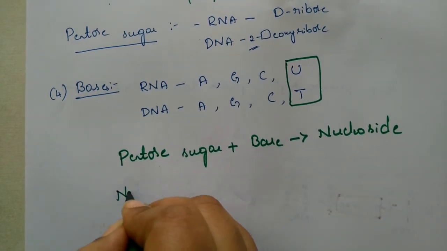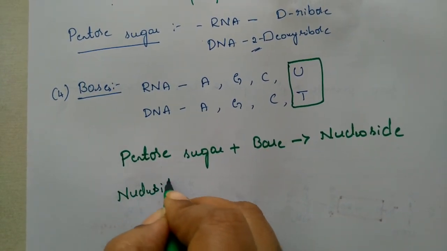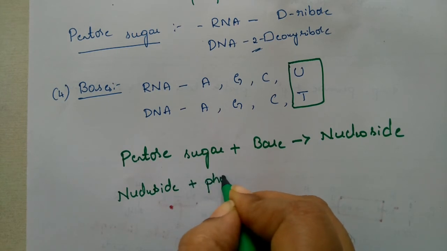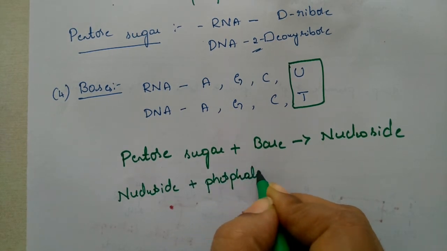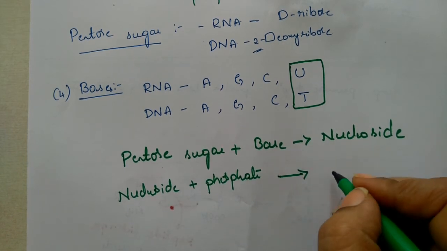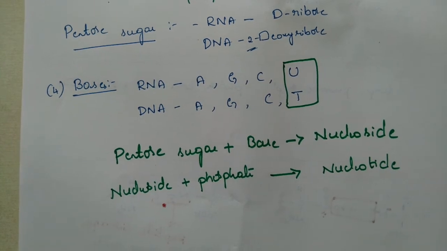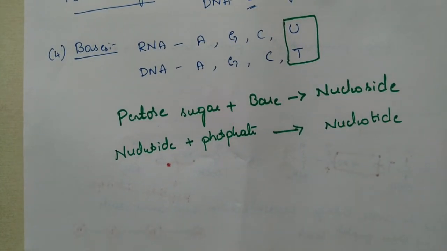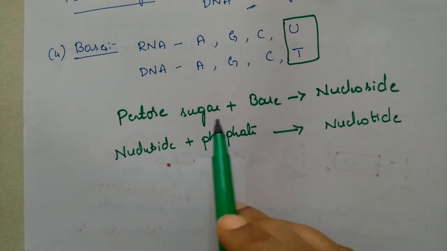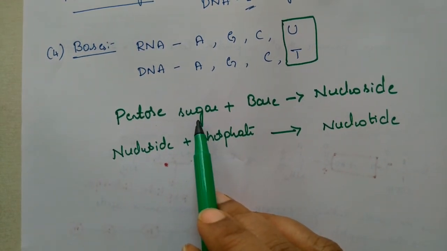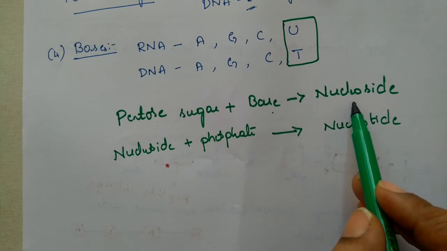Nucleoside. To this nucleoside, if you are adding a phosphate ester or phosphate group, then it is called a nucleotide. It is an important 1-mark question. So that is what nucleotide and nucleoside are. To be more clear, when the first position of the sugar is attached to a base, it is called a nucleoside.